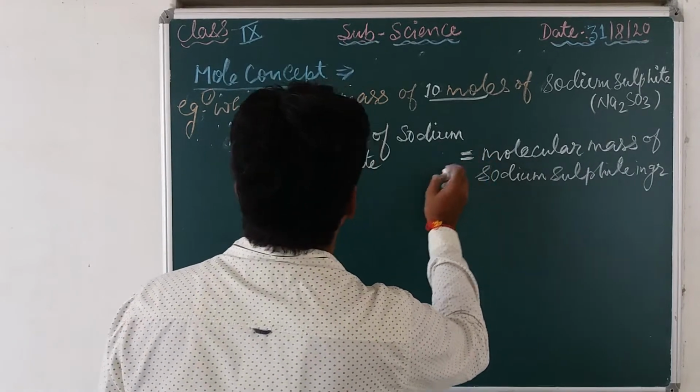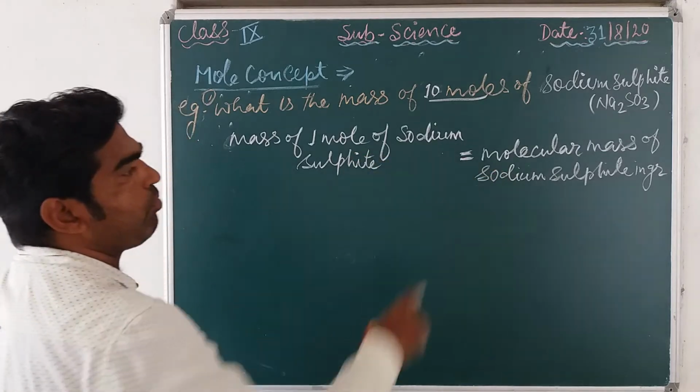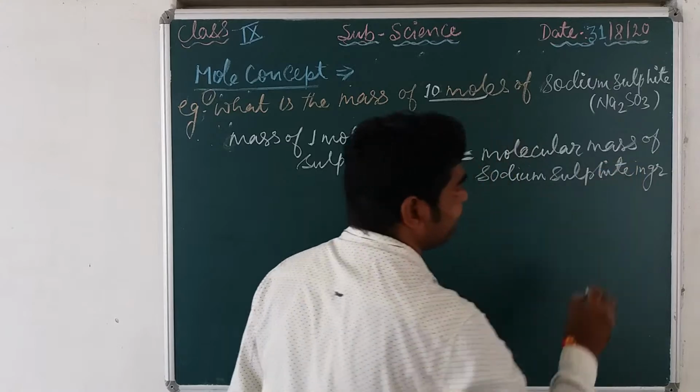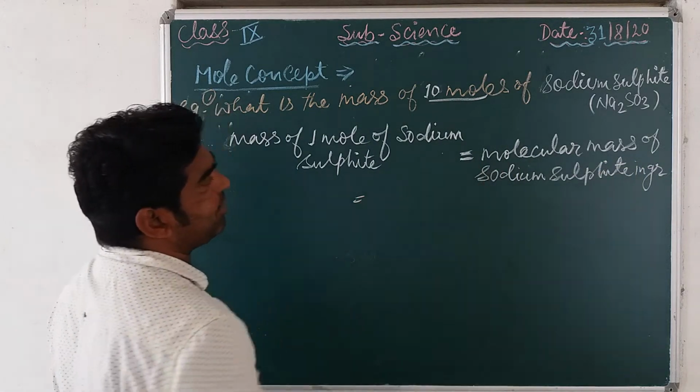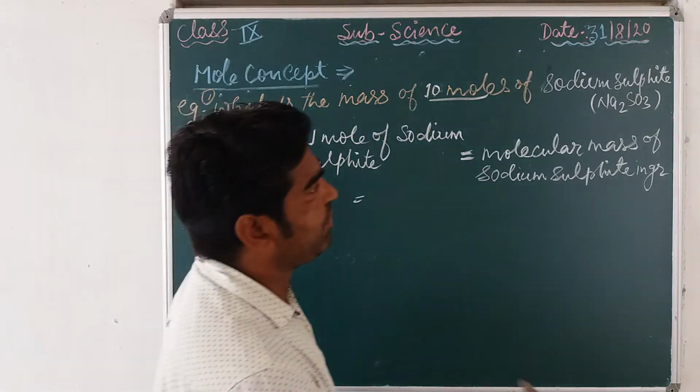Okay, that means the mass of 1 mole of sodium sulfide is equal to the molecular mass of sodium sulfide in grams. So now, how can we calculate the molecular mass of sodium sulfide in grams?